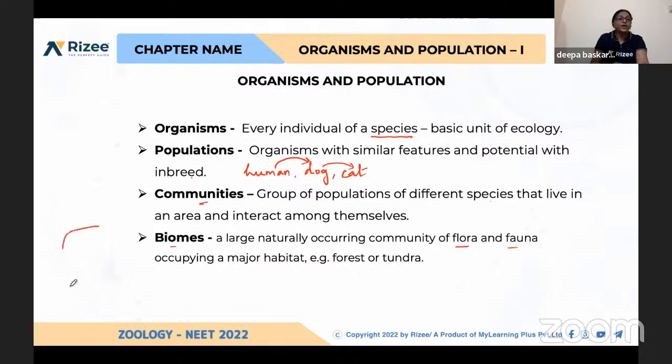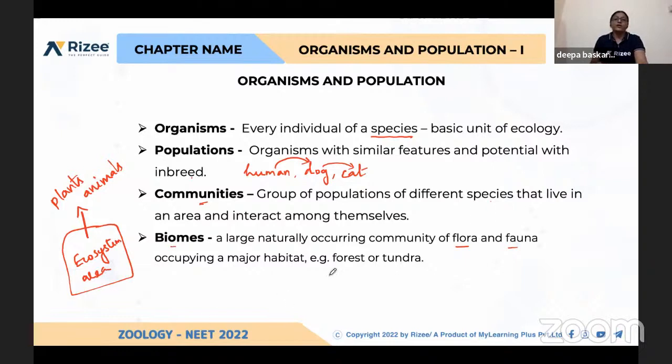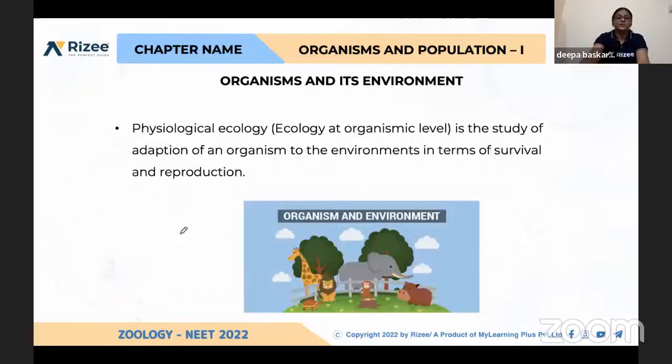So if you take one particular ecological area, totally in this area, both plants and animals will be there. That is flora and fauna in one area. So that is called as biome. For example, if you take the major habitat, you can take a pond also. Here it is given like forest, tundra forest. So what are all the flora, fauna, the different kinds of plant species and animal species together with that habitat is called as biomes.